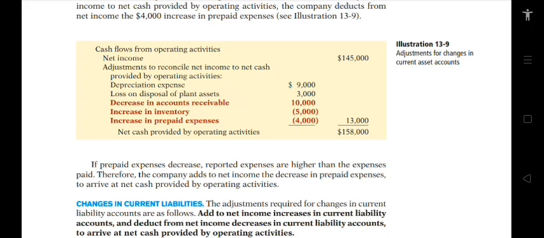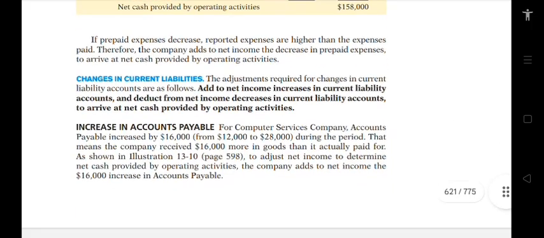So net cash provided by operating activities, we have the overall of $158,000. If you total the $145,000 plus $13,000, the result is $158,000. So if prepaid expenses decreased, reported expenses are higher than the expenses paid. Therefore, the company adds to net income the decrease in prepaid expenses to arrive at net cash provided by operating activities.